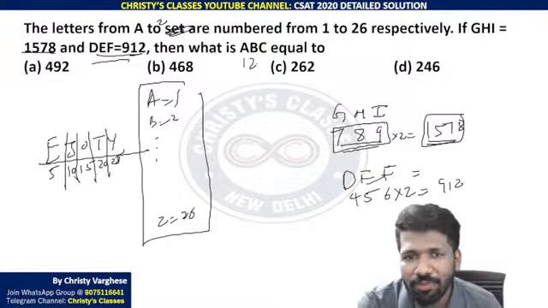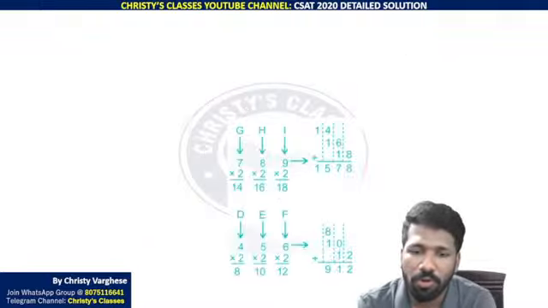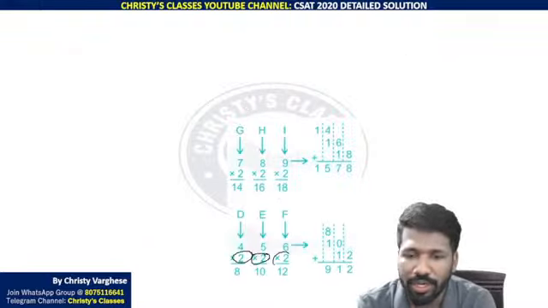So ABC is 1, 2, 3 in the English alphabet. Into 2 is the answer. 1, 2, 3 into 2 is 246. So 246 is the answer. Hope all of you understood. This into 2 idea is important here.